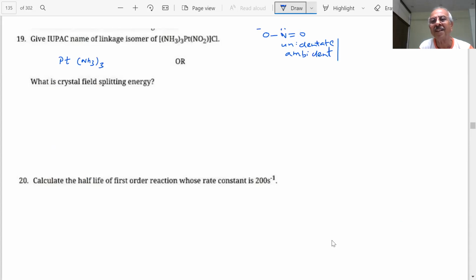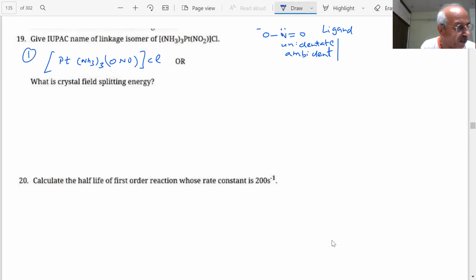What is an ambident ligand? It can bond through either of two sides, nitrogen or oxygen. This is bonded through nitrogen. Then what will be the linkage isomer of this? How will you write? ONO. Now this is only half mark. If you give the name of this linkage isomer in a 2 marks question, then it is 1 mark.